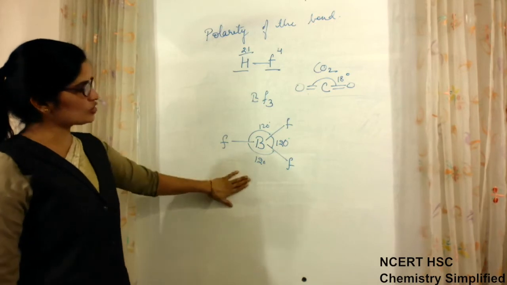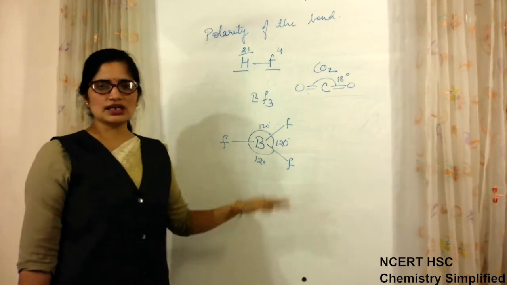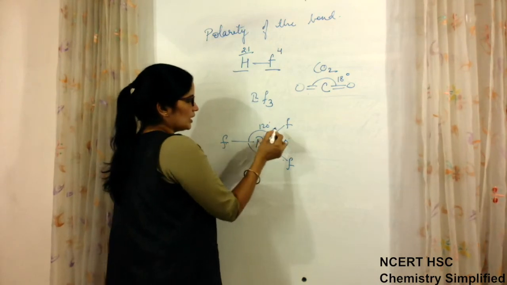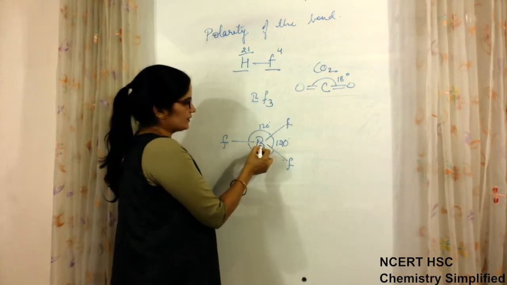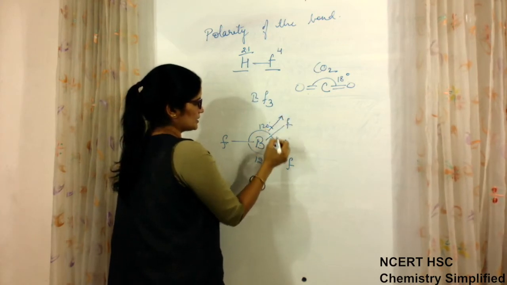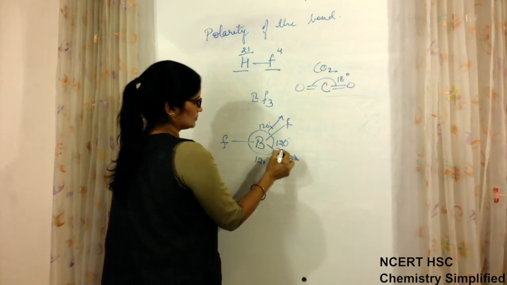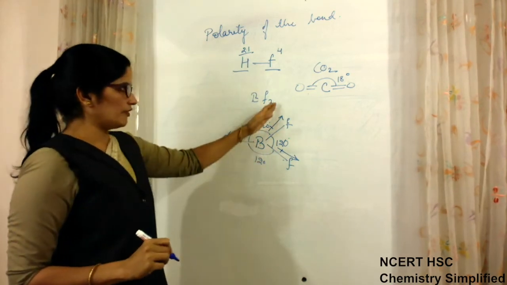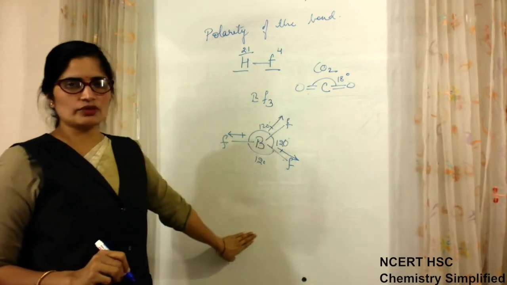Now in this case also, all three bonds are the same: BF, BF, BF. Fluorine is more electronegative than boron. The direction of dipole will be this, this and this. Now, we do not have to do the calculations for dipole moment.